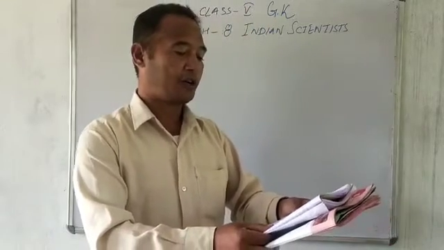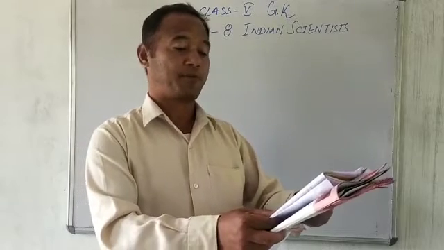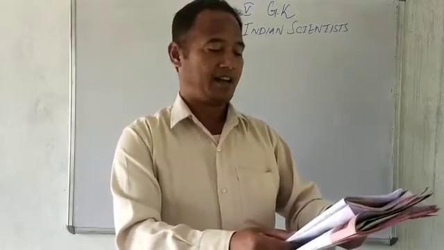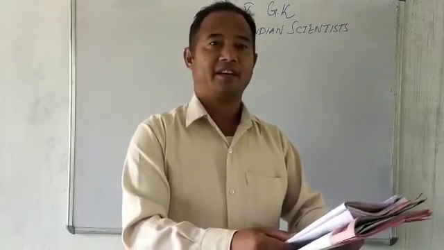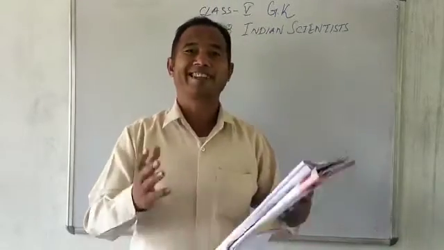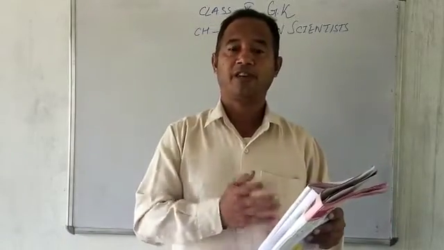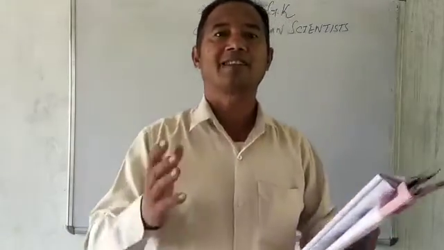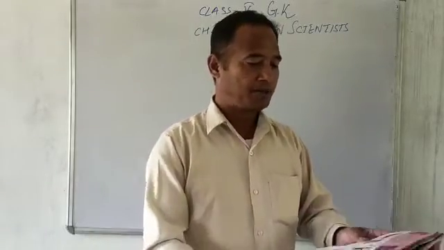He was born on 476 AD in Pataliputra, now Patna, and died on 550 AD. And our first Indian satellite is named after him. Okay, our first Indian satellite is named after him, Aryabhatta. Understood? Now number 2.